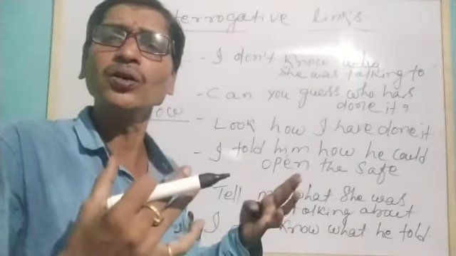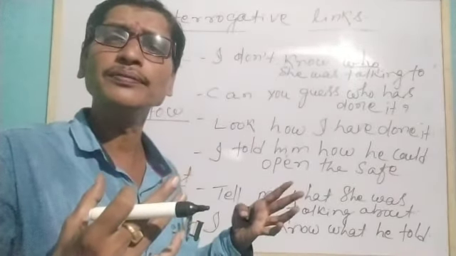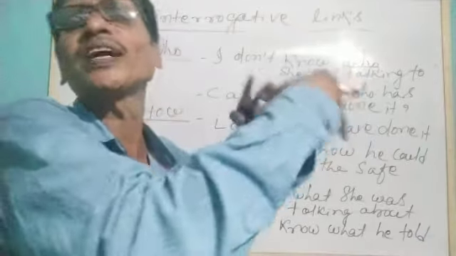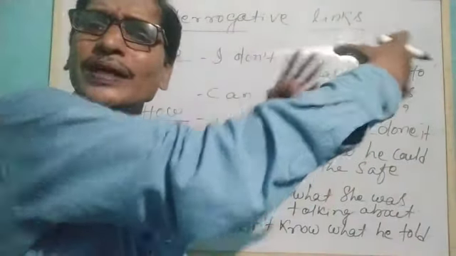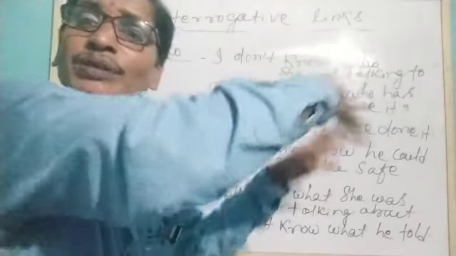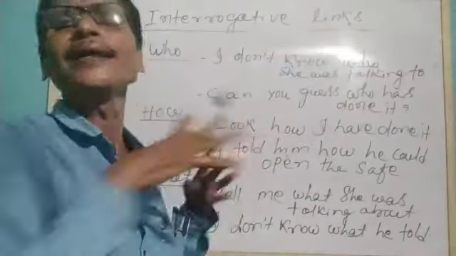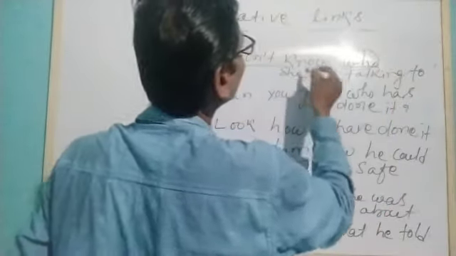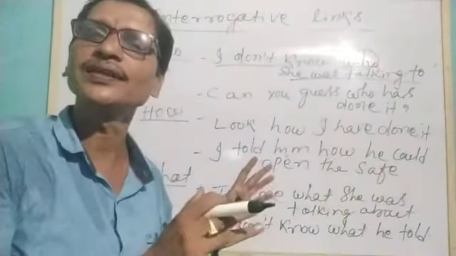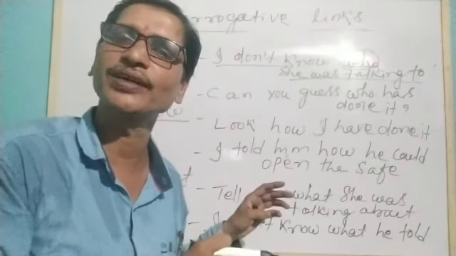That means, who was that person she was talking to? I don't know. So here who is functioning as a link between two such clauses or phrases, you can say.